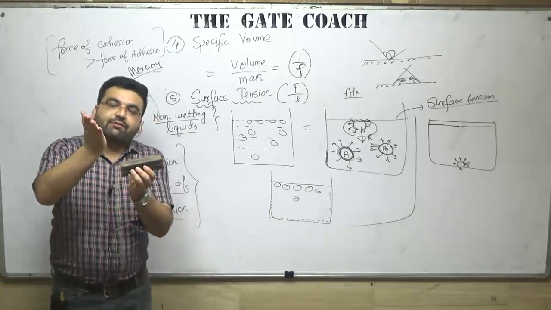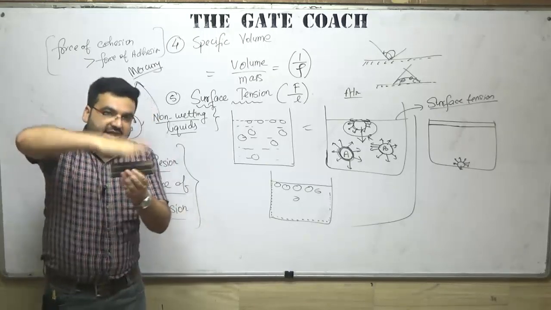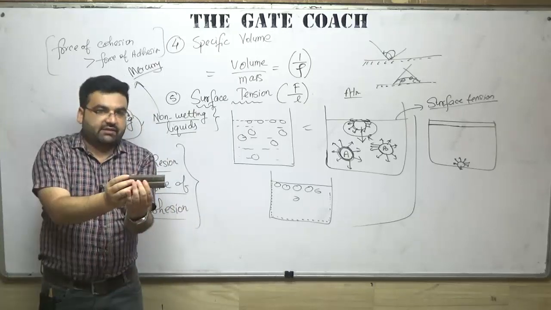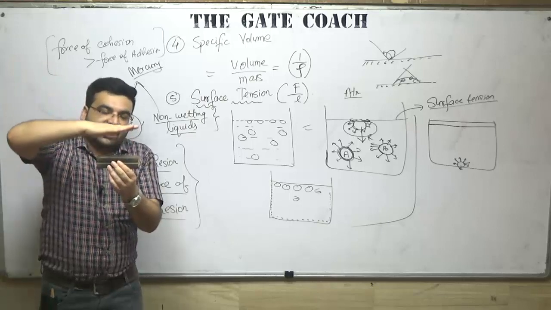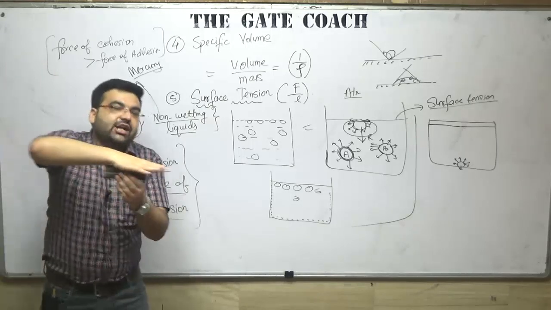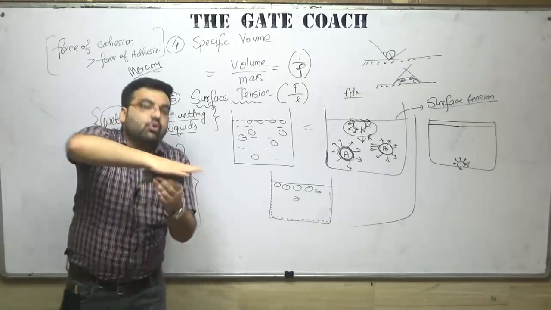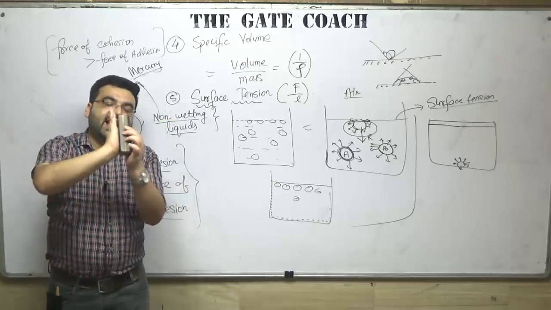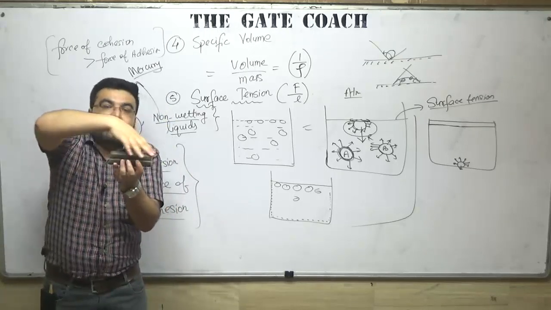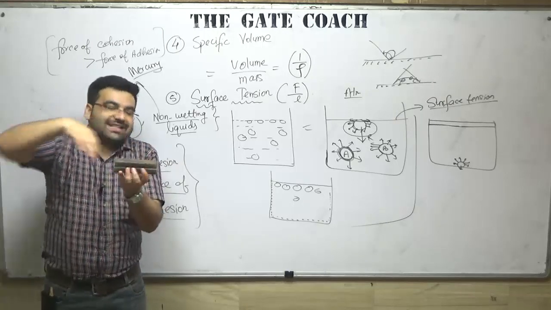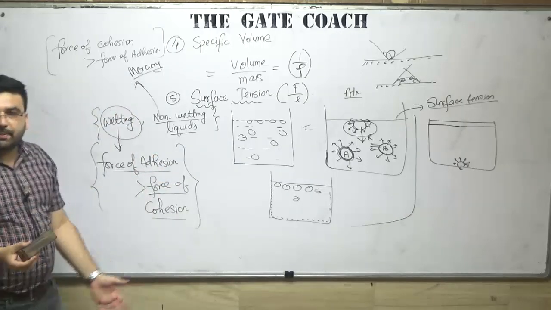If the force of attraction between this surface and this fluid is very high, it can be oil, it can be water, anything, then even if you try to apply some shear forces, it will not try to move, because the force of adhesion between these two particles is very high. So it will try to cover the maximum area, and hence these types of fluids are known as wetting fluids.